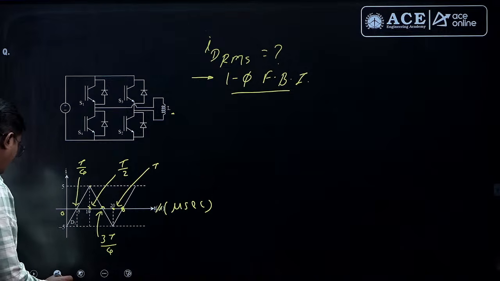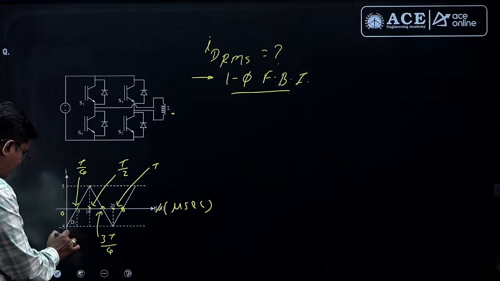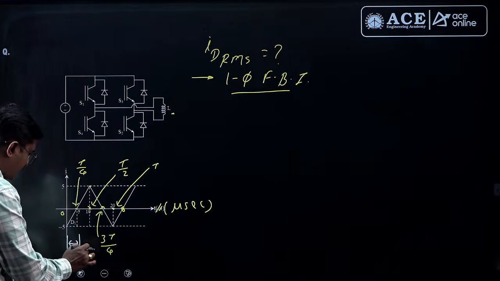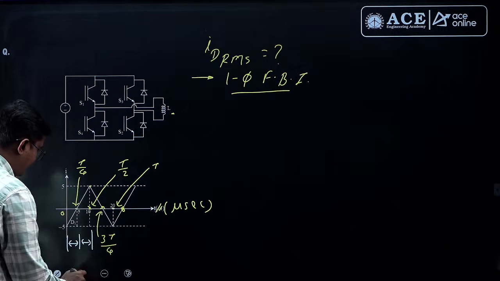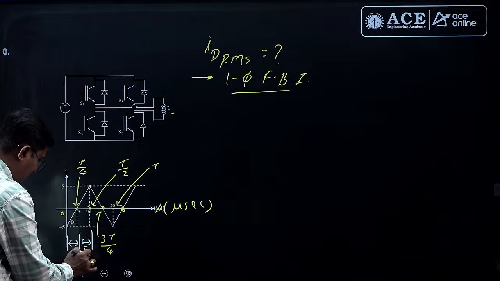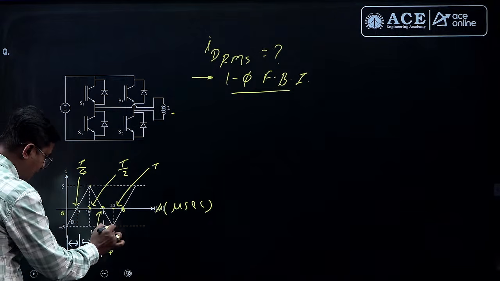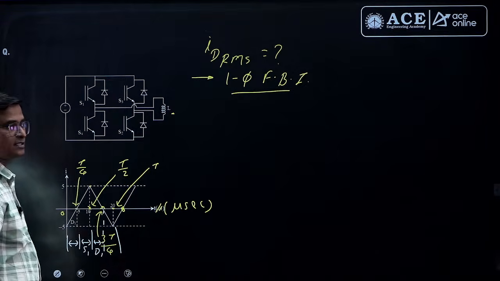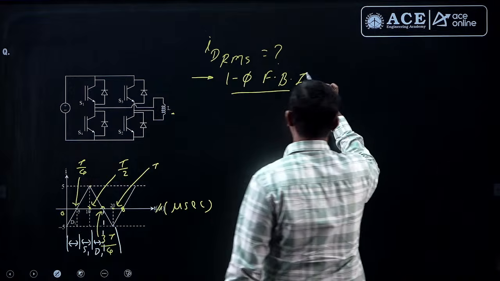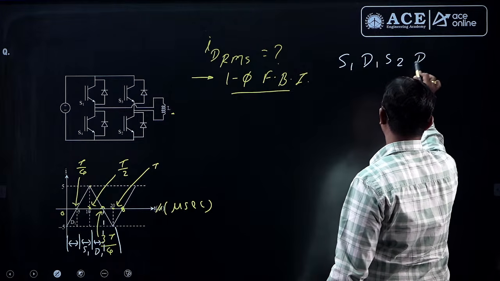Now for purely inductive load, how is the conduction sequence of devices? If you recall, here we have the S1 conduction, after that D1 conducts, next S2 and next D2, meaning my conduction sequence is S1, D1, S2 and D2.